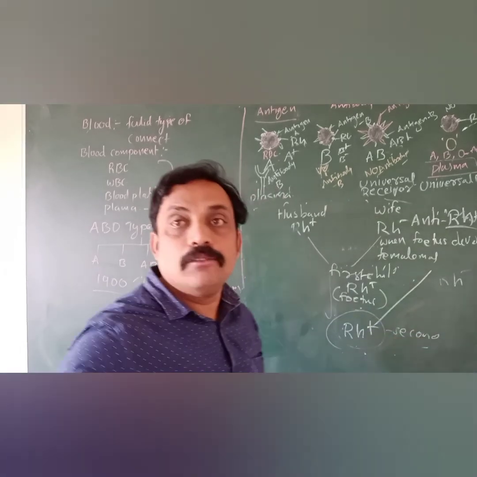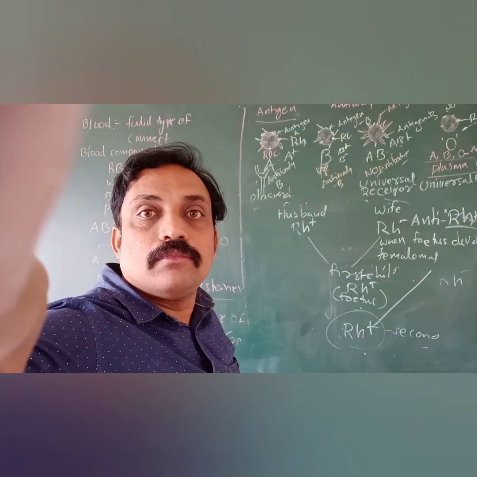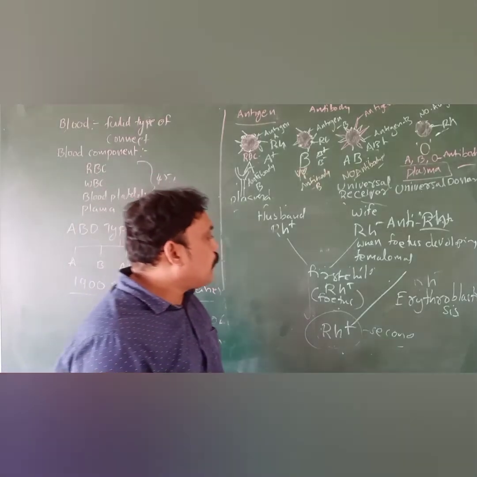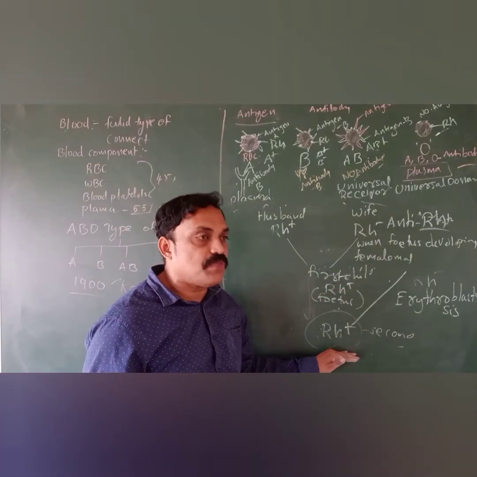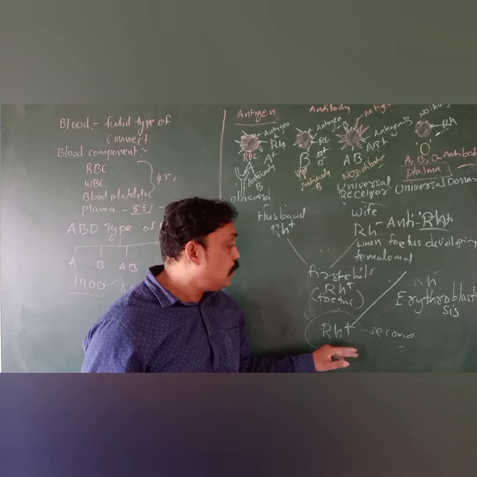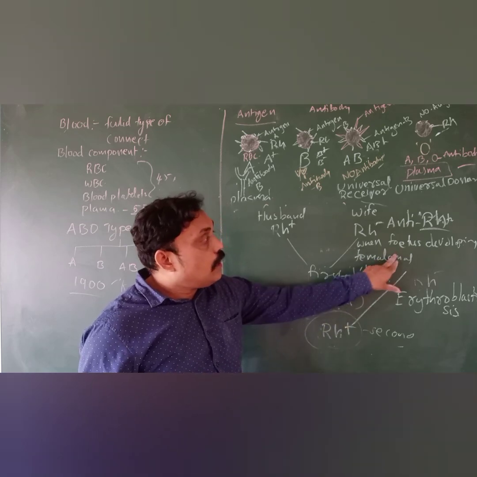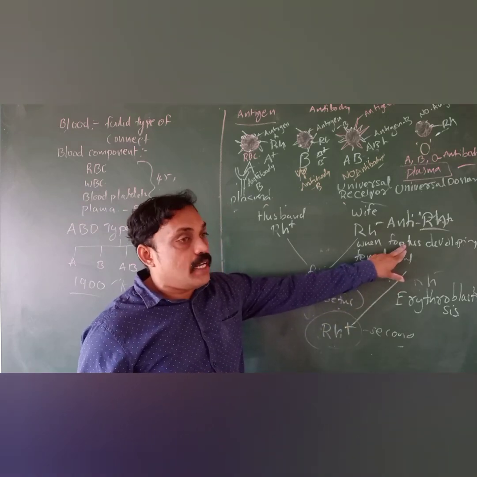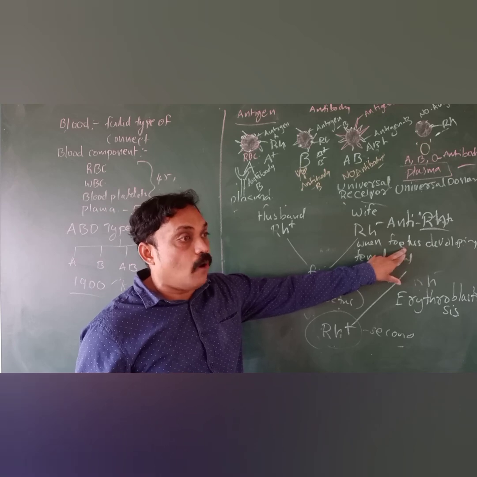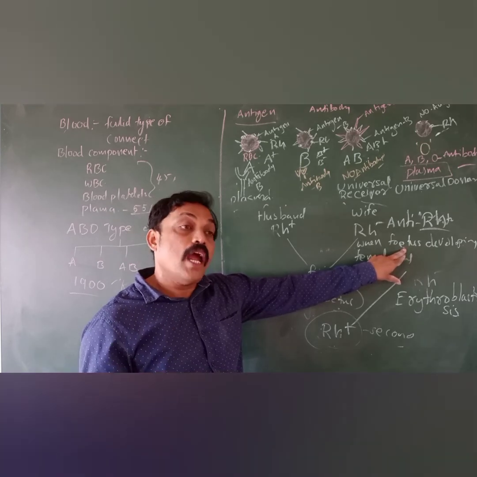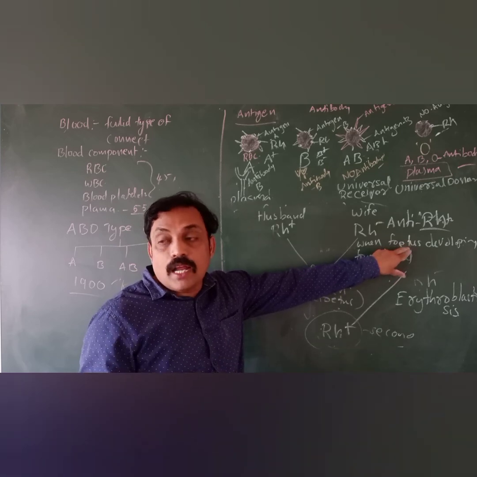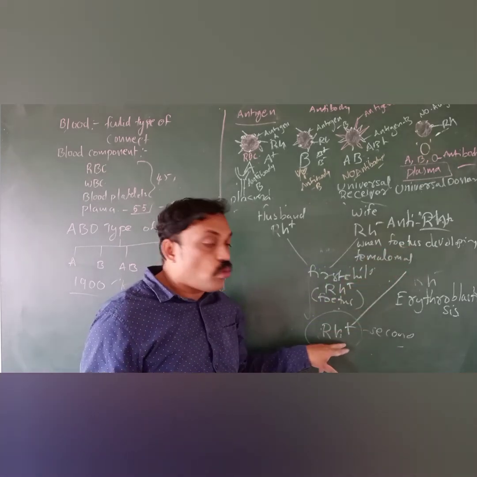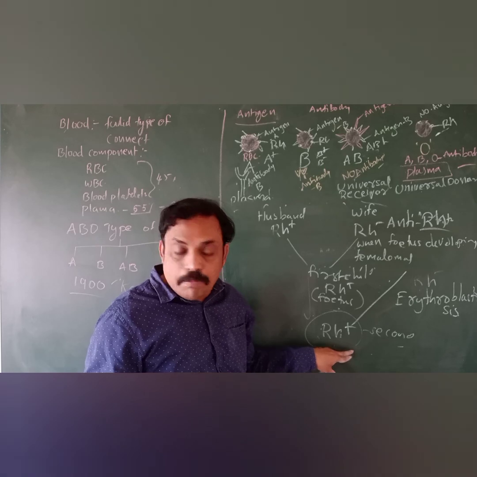So what happened? If the second baby is also developing with the RH factor, what will happen actually? Already in her body anti-RH is produced. Those antibodies, already developed in the female body, destroy, damage or clump the blood cells.